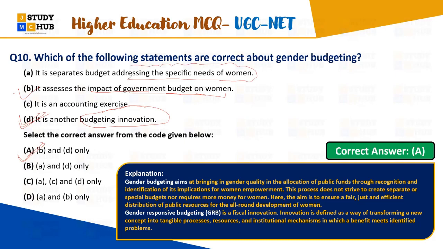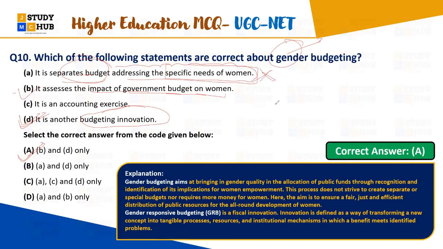If you read it two, three, four times you will understand. It is not another kind of budget. It does not separate the budget to address the specific needs of women. Gender does not only mean women. It is not only focusing on women. It is not a separate kind of budget specifying the needs.